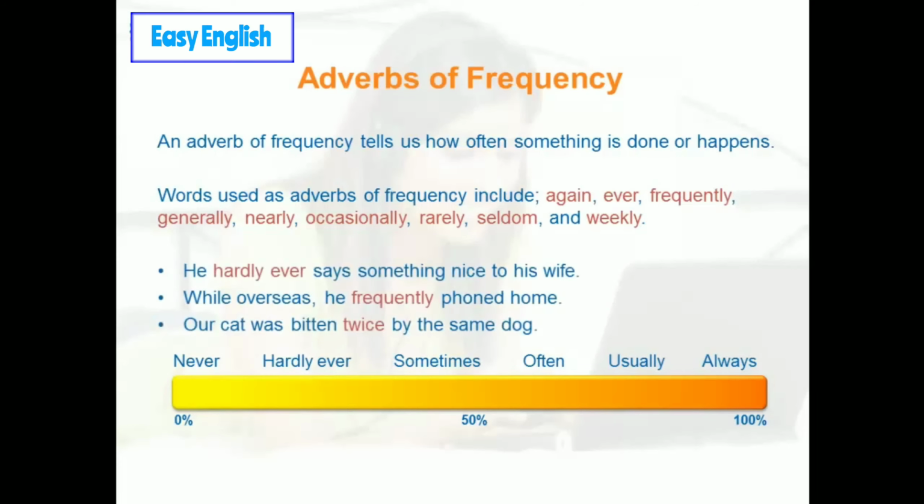He hardly ever says something nice to his wife. While overseas, he frequently phoned home. Our cat was bitten twice by the same dog.